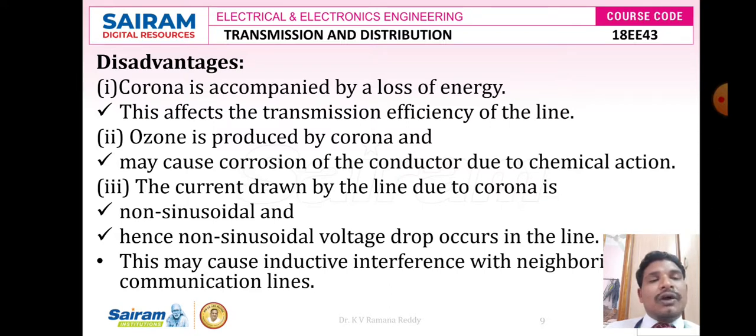So definitely we have to restrict the corona effect by placing a proper amount of distance, and maintaining the voltage less than the critical value, and thereby we increase the transmission efficiency by reducing the corona effect, and we also increase the reliability of the transmission line whenever we overcome the corona effect.